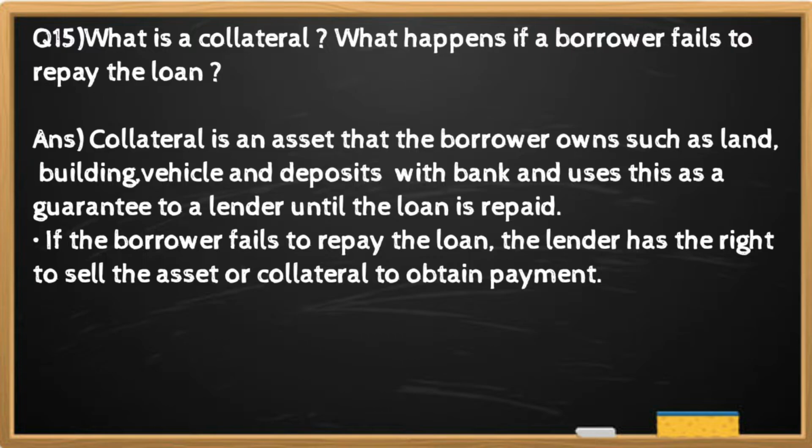And the answer is collateral is an asset that the borrower owns, such as land, building, vehicle, and deposits with bank, and uses this as a guarantee to a lender until the loan is repaid. If the borrower fails to repay the loan, the lender has the right to sell the asset of a collateral to obtain payment.